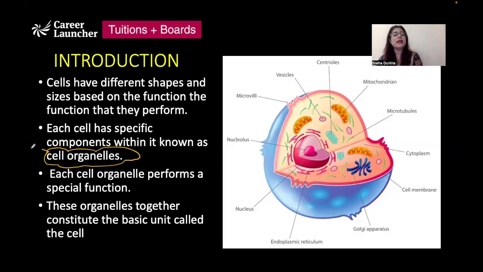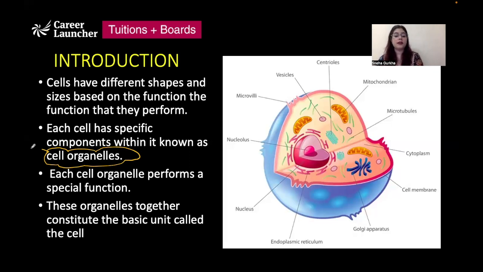Numerous cell organelles are present, for example, the nucleus, mitochondria, Golgi apparatus, endoplasmic reticulum, vacuoles, and plastids in the case of plants, etc. And these organelles are associated with a specific function that they perform.